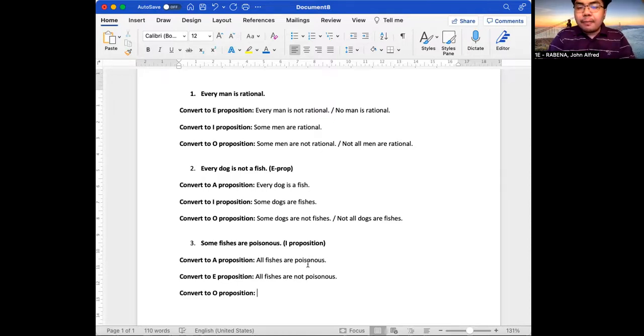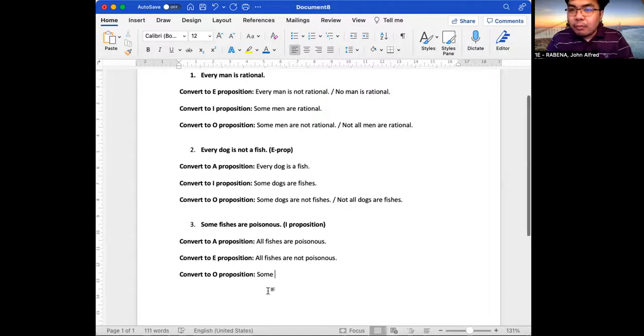We make use of the word some to indicate a particular quantity. So some fishes, but this time a negative quality because it is an O proposition, particular negative. So some fishes are not poisonous. Or the other format is not all fishes are poisonous.